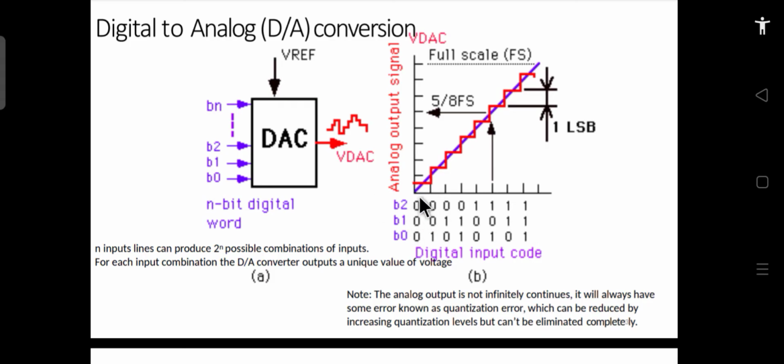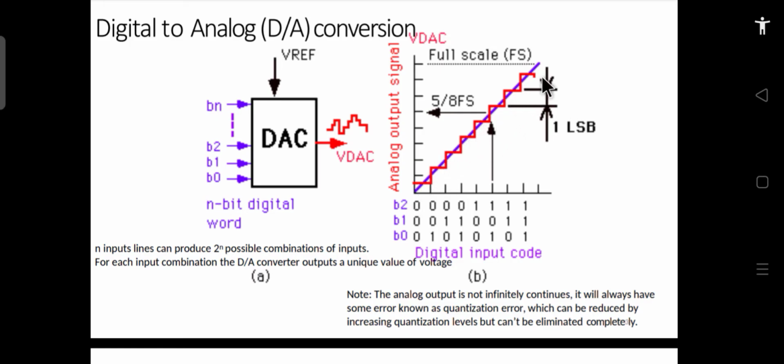For the 0, 0, 0 combination, it will generate some analog output value. If the analog output signal is less than this value, then we consider it as a 0 bit, or for the 0 bit the analog output signal can be in this range. Similarly, when the digital input is 001, where this is our LSB and this is our MSB, it will generate a corresponding value. So you can see that the output will be a sort of staircase output.